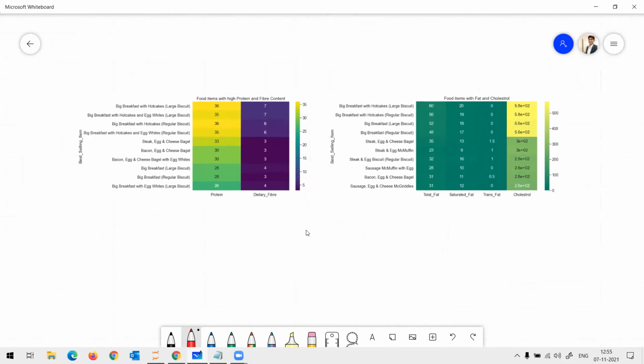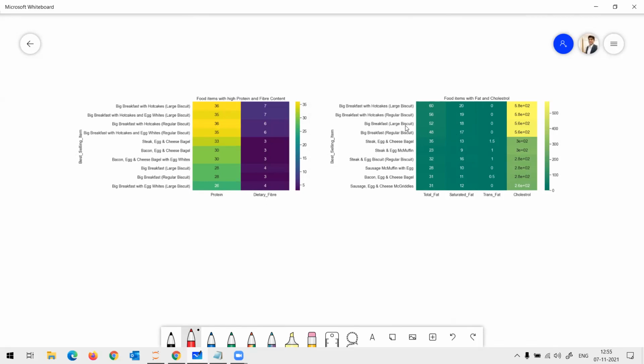Yes, sir. The first one, big breakfast with the hot cakes. Big breakfast with hot cakes is in both. Even the second, third one, sir. Third or fourth one, which is with hot cakes, no? With hot cakes, and this is just a big breakfast. Yeah. One is regular biscuit. That is also repeated. That's fine. That's a different item.